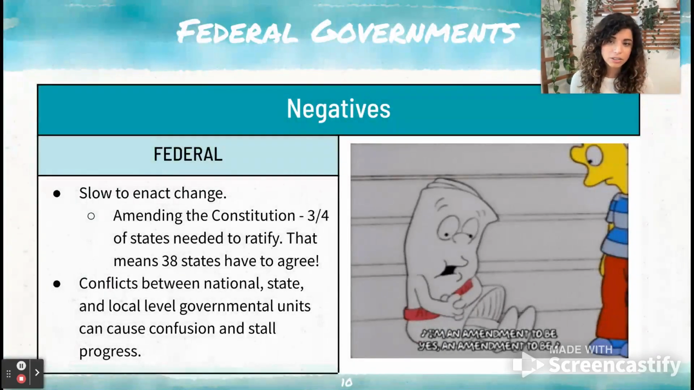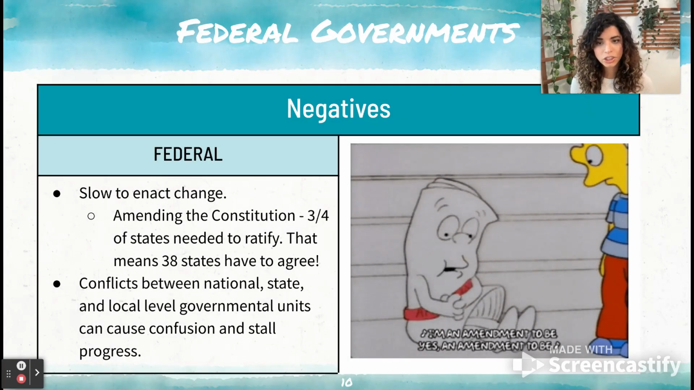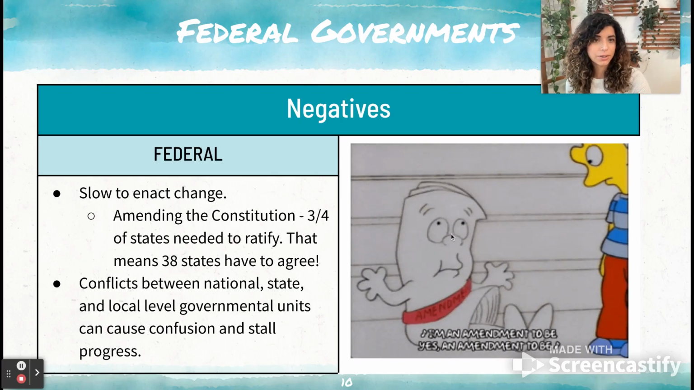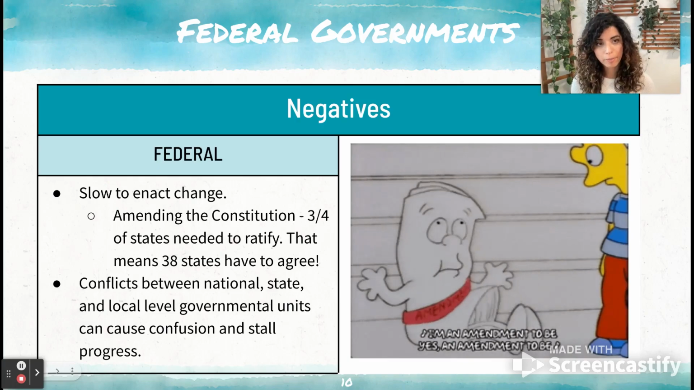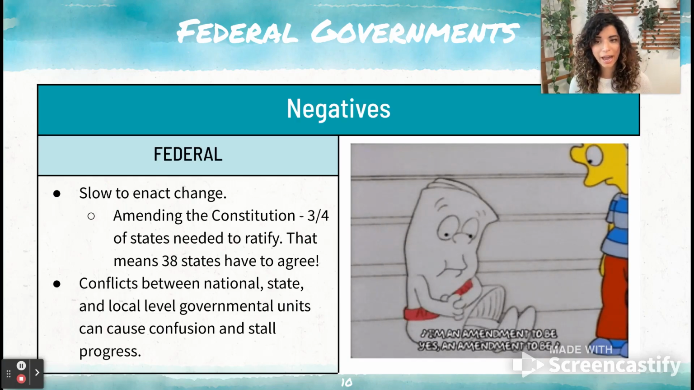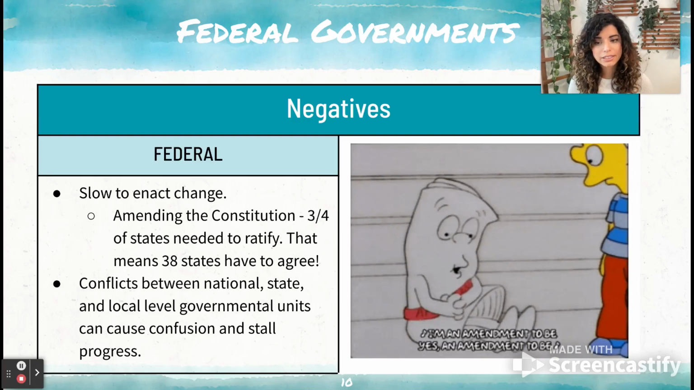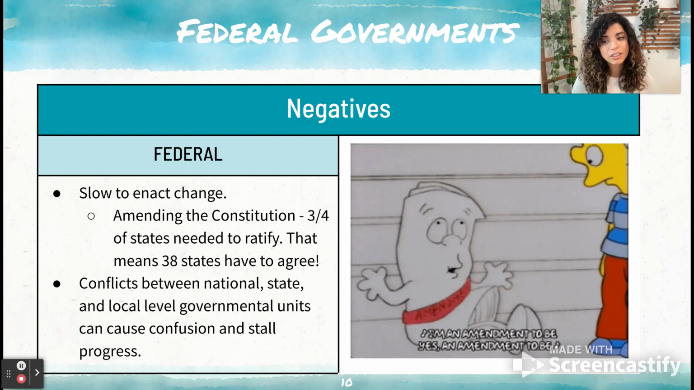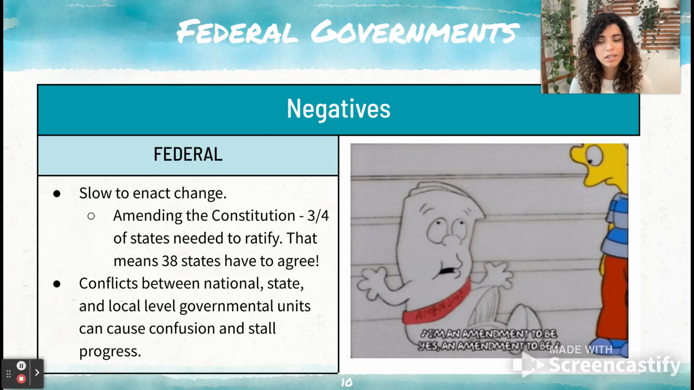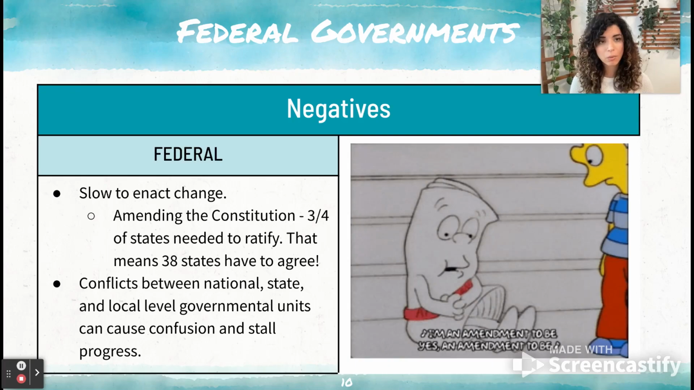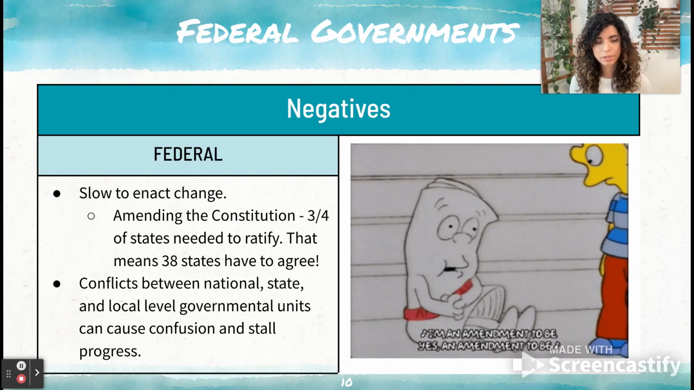So some downsides to federal government: it is slower to enact change. For instance, with the US, amending the Constitution takes a lot more agreement, a lot more unity for that to happen. Also, conflicts between national, state, and local level government units can cause confusion and stall progress. So you might see cases going up to the Supreme Court because they want the federal government's input if there are any disagreements or conflicts.